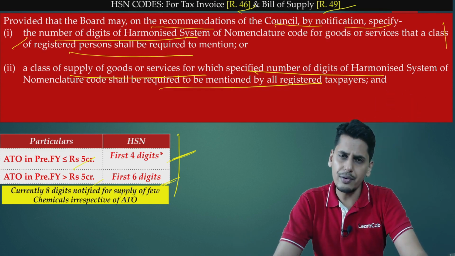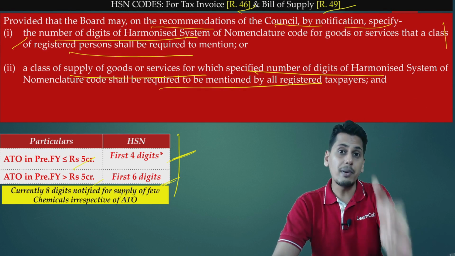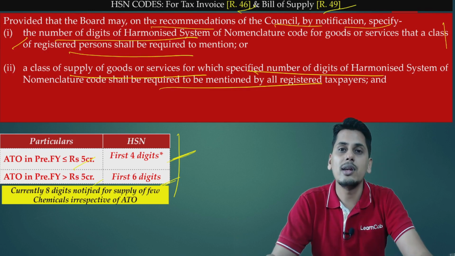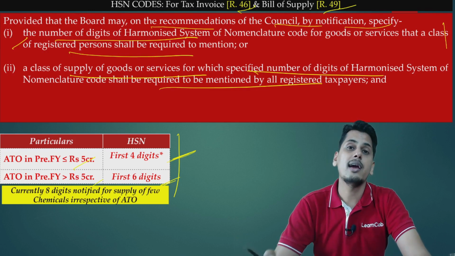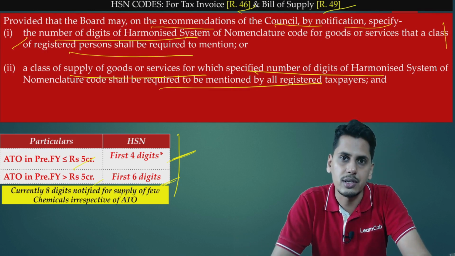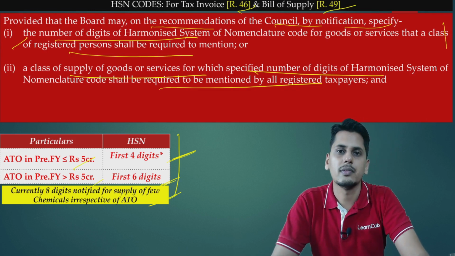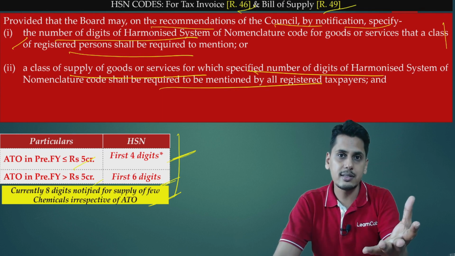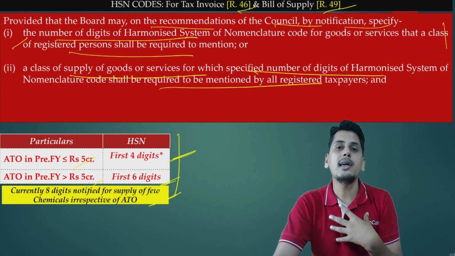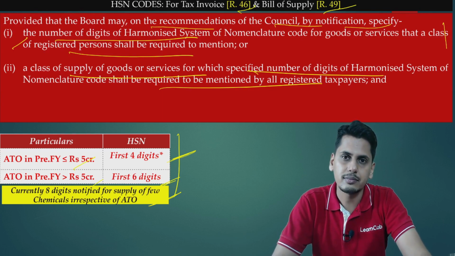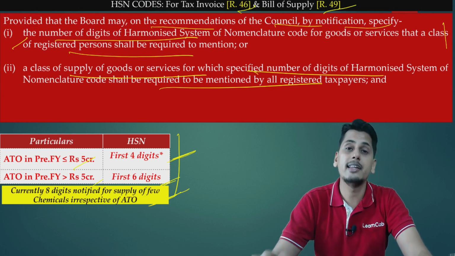Now friends, let's suppose I am a person who is supplying these chemicals. I am a registered person. My ATO, let's say, is only 45 lakhs. How many HSN digits am I required to mention? I am required to mention the 8-digit HSN code. Let's suppose I am supplying chemicals. These chemicals are notified. My ATO in the preceding financial year happens to be 45 lakhs. I need to mention 8-digit HSN.